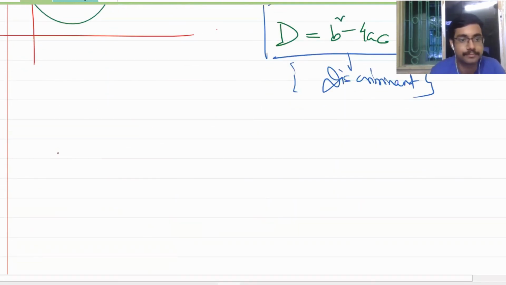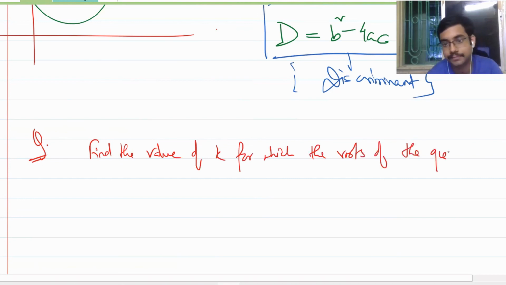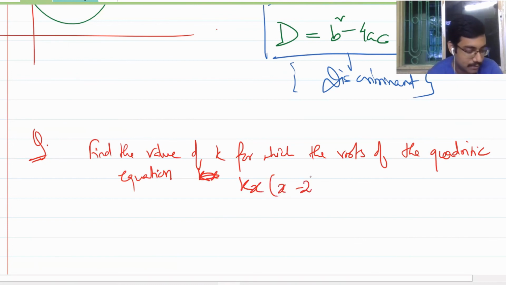Solve the problem. This is almost the ending of this chapter. Find the value of k for which the roots of the quadratic equation kx into x minus 2 plus 6 equal to 0 are equal. Do it.